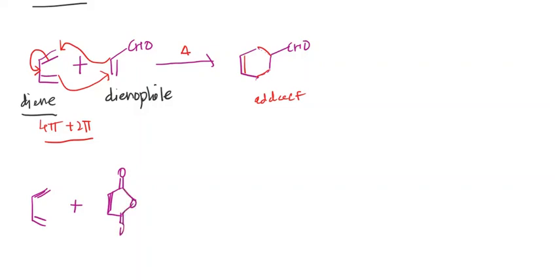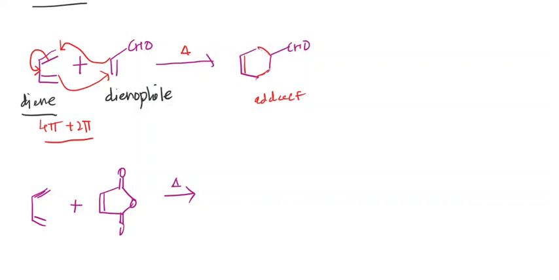This is maleic anhydride. Now the reaction is again a thermal reaction.